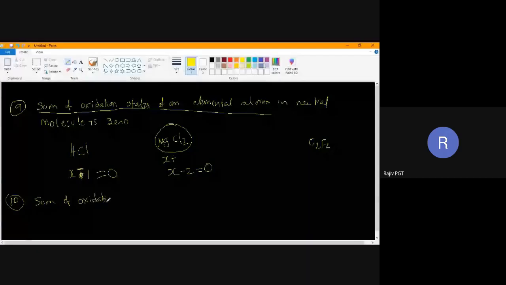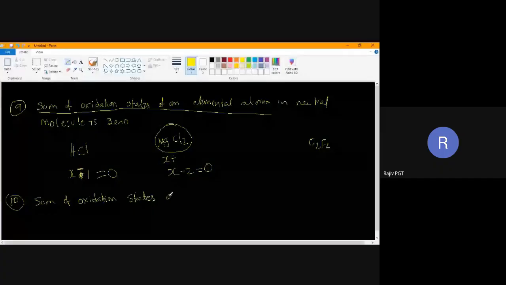Next point: the sum of oxidation states of elemental atoms of an ion is equal to its charge.